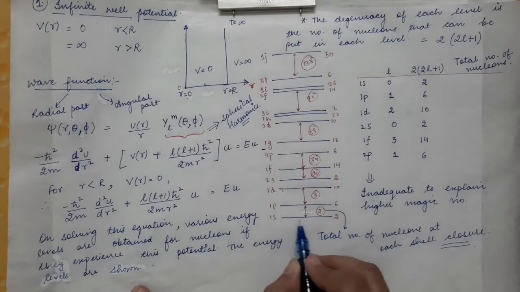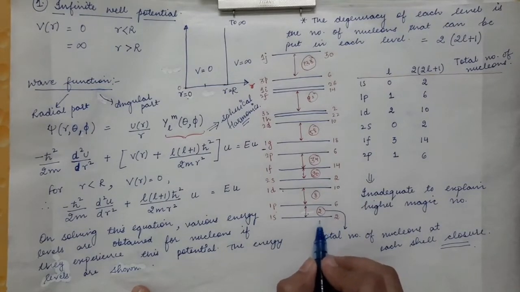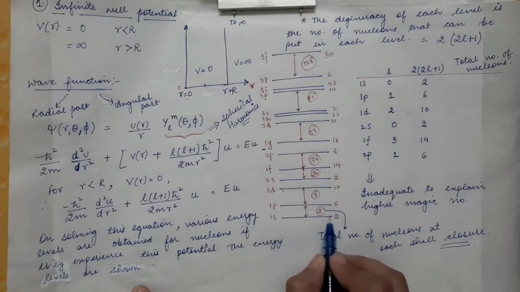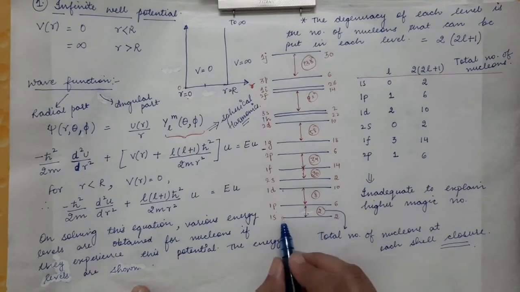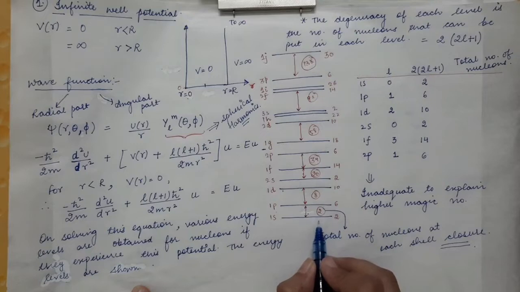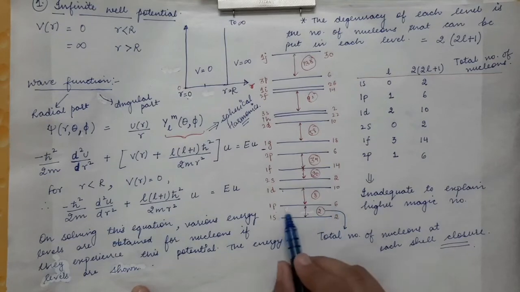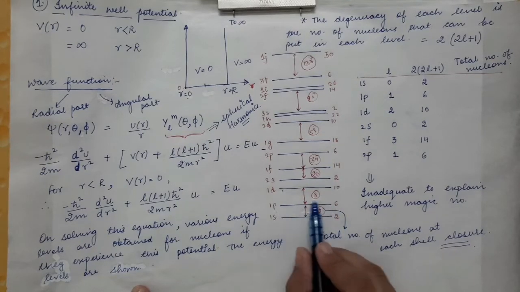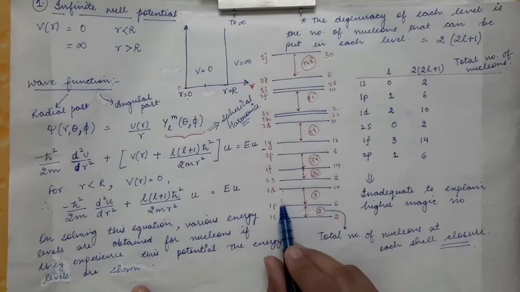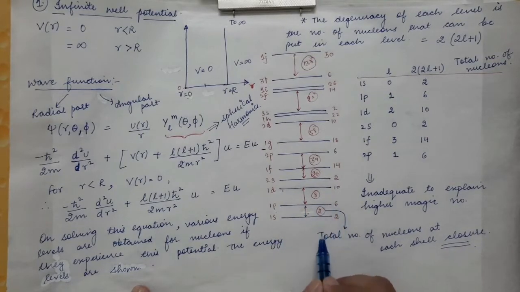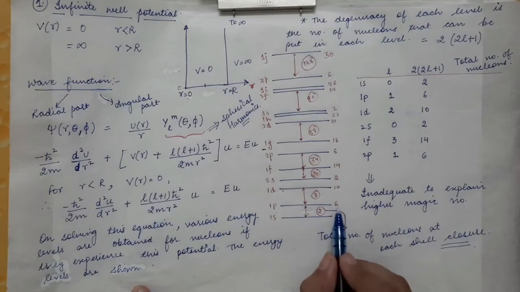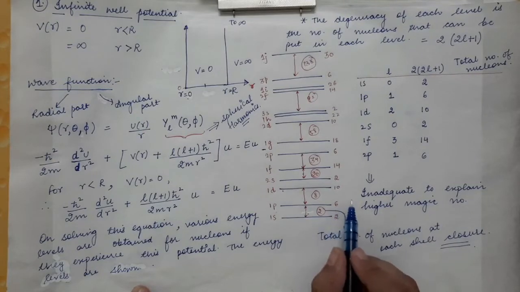So up to this level, 2 protons will be filled. Let's say we are talking about protons. In this level 2 protons are filled, so in the first shell there are 2 protons. The first shell closure occurs at 2 protons, and then in the next shell 6 protons are possible, or you can say 6 nucleons are possible. After this second shell, the total number of nucleons below this shell closure will be equal to 6 plus 2, which is 8.